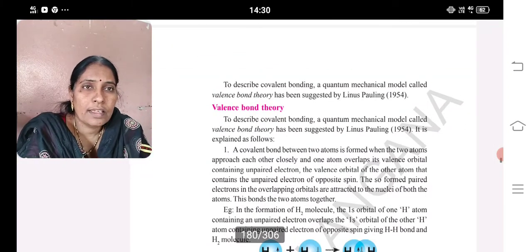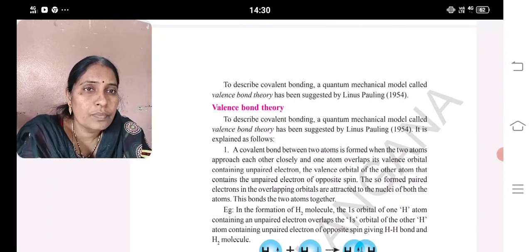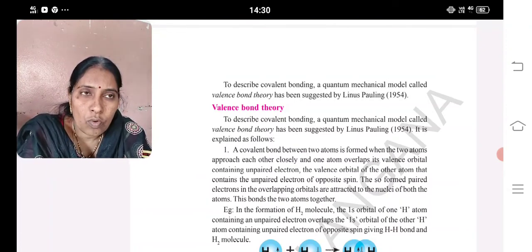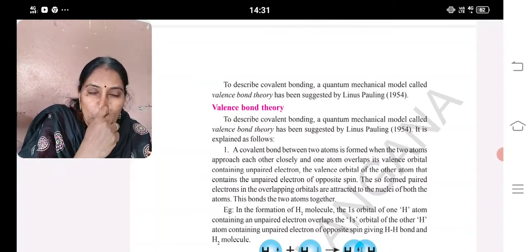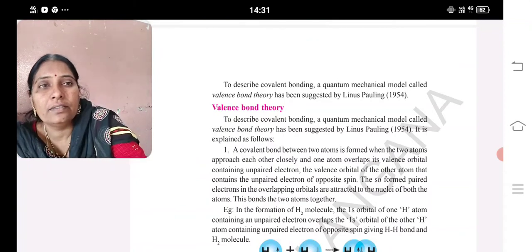Valence bond theory. To describe the bonding, a quantum mechanical model called valence bond theory says a covalent bond between two atoms is formed when atoms approach each other closely and one atom overlaps its valence orbital containing an unpaired electron with the valence orbital of another atom that contains an unpaired electron of opposite spin. Thus the paired electrons in the overlapping orbitals are attracted.